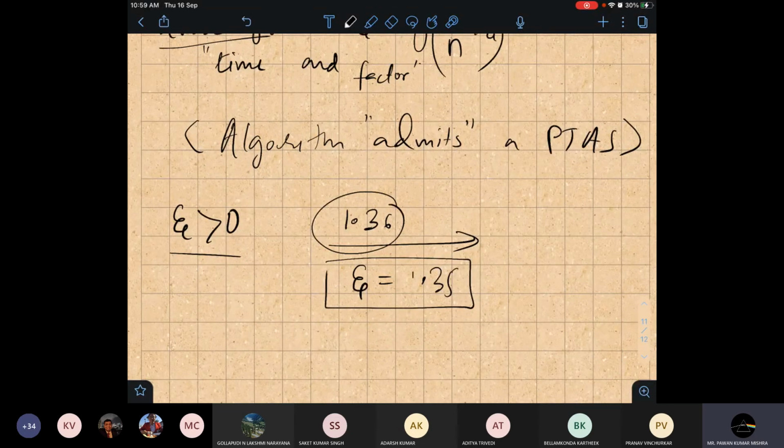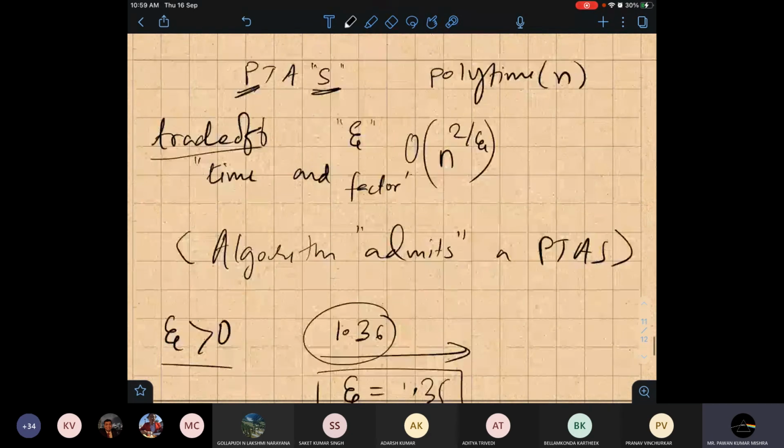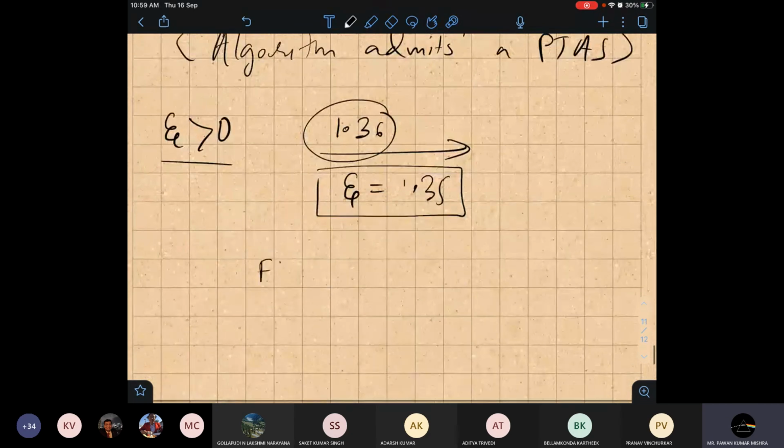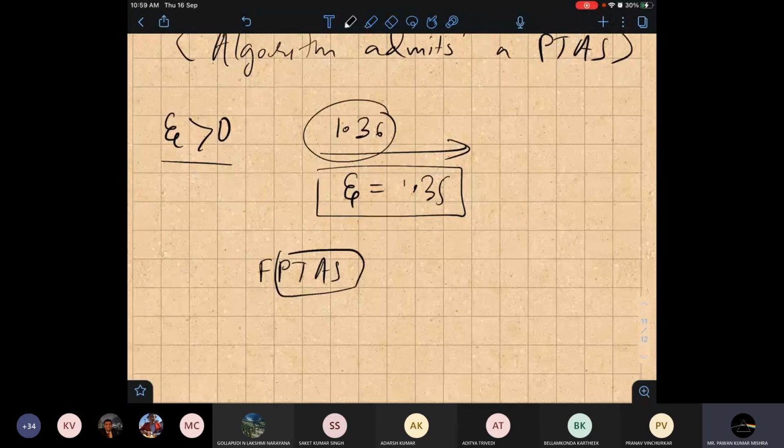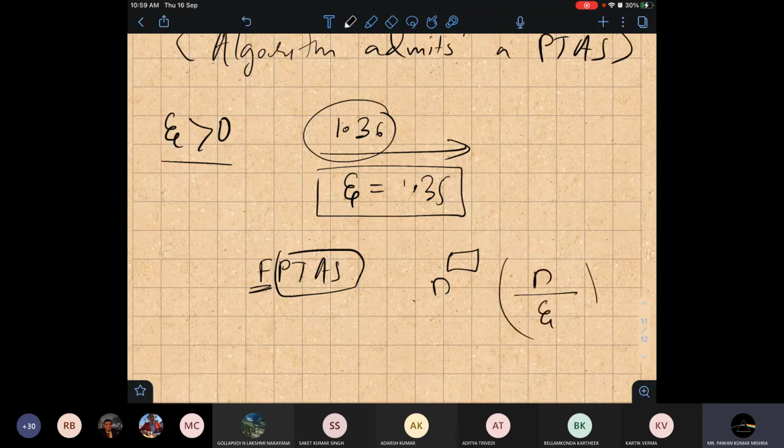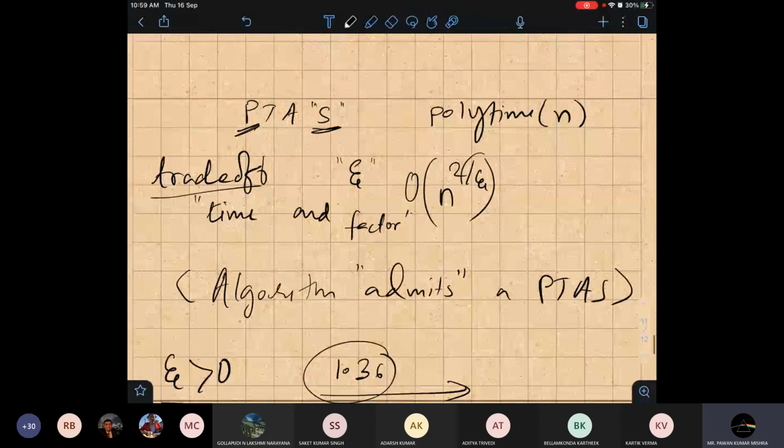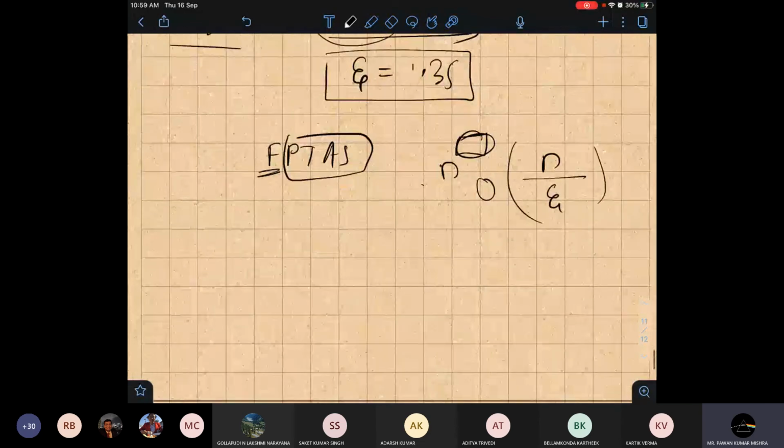But there are a few problems for which we can design a PTAS, an FPTAS. What is FPTAS? This is PTAS. What is fully polynomial, FPTAS? Same concept as PTAS, but here the time complexity will depend on epsilon also, but epsilon will not be in the exponential. It will be in polynomial time. Like here it is an exponential, no? It will not be in exponential now. So this is fully polynomial PTAS.